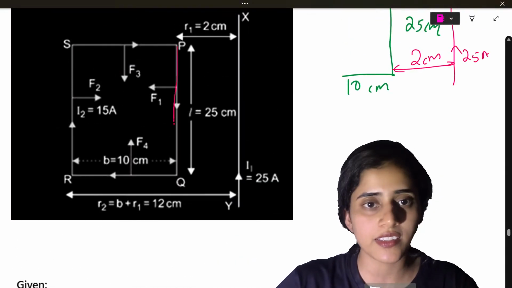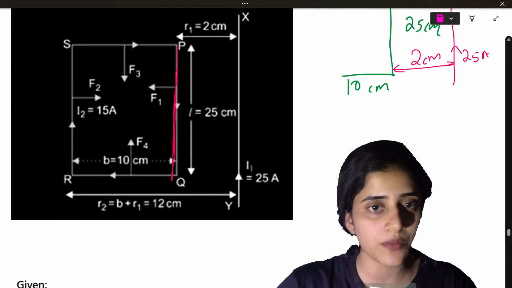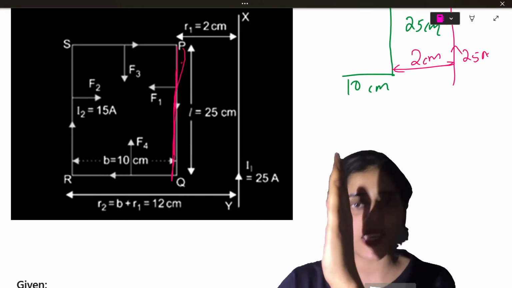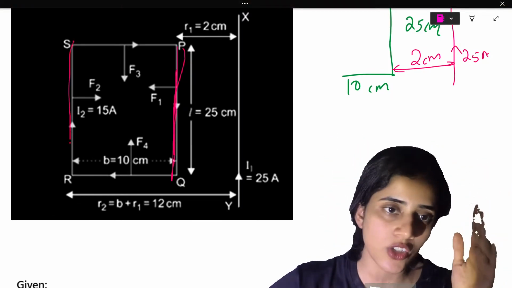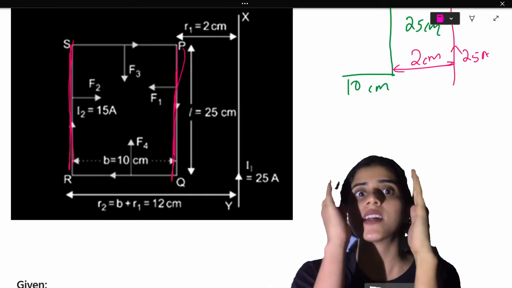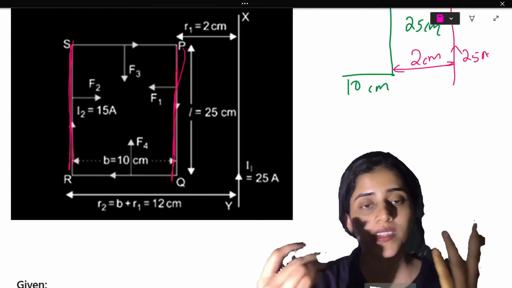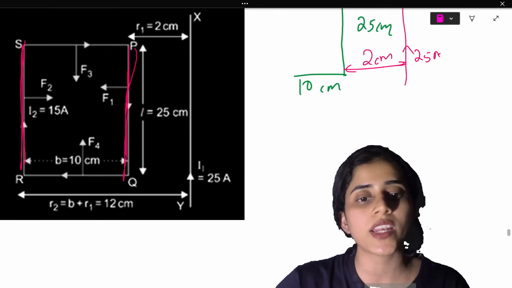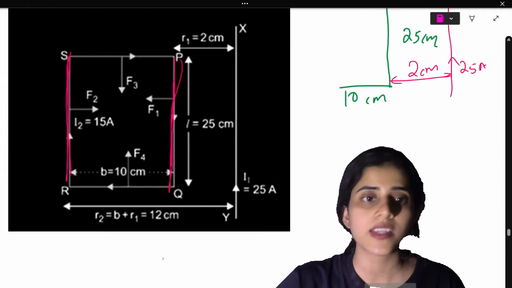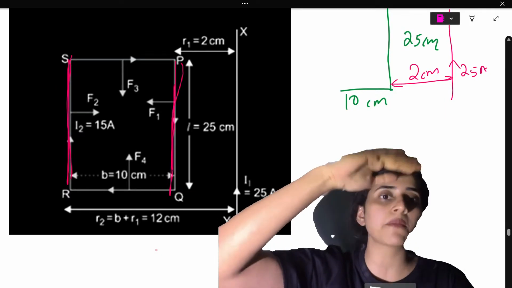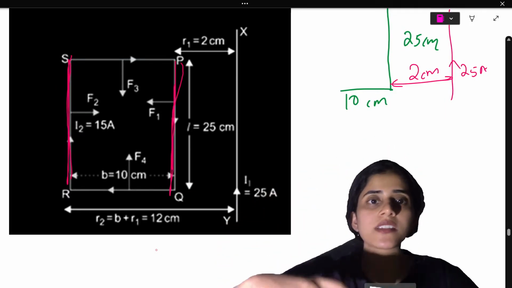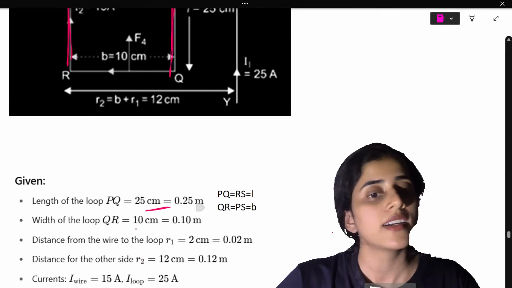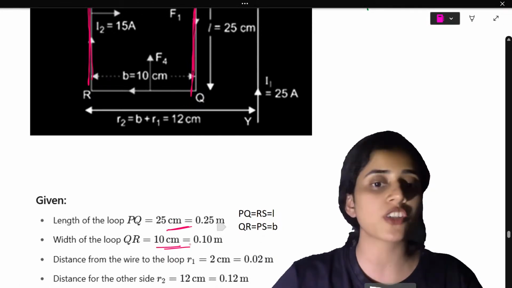First thing, we'll take this rod. What is this rod? This rod is PQ. PQ is parallel to RS. Do you see RS? PQ and RS, they are the same, aren't they? So PQ and RS are both going to be equal to 25 centimeter. Similarly, QR and PS, they are both also going to be equal to 10 centimeters each.